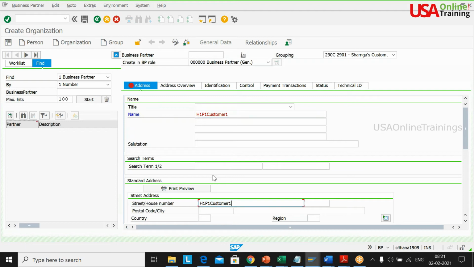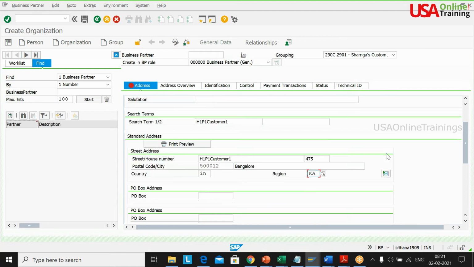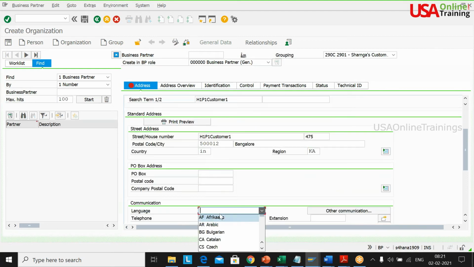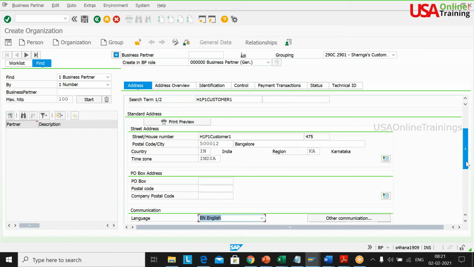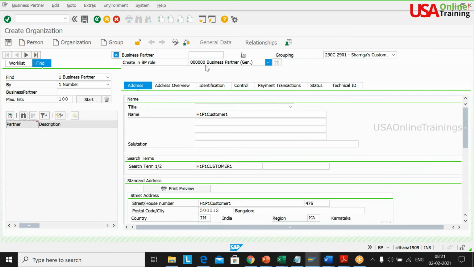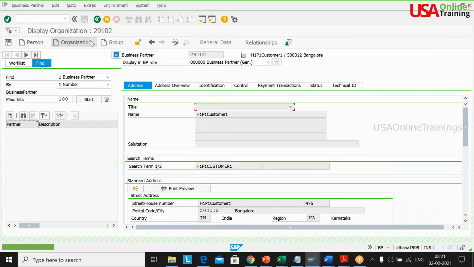So for the customer also, what are you going to do? You are going to extend three sets of organization: company code, sales org, and general. Okay. So I am putting in the business partner general information, and I am saving it here.